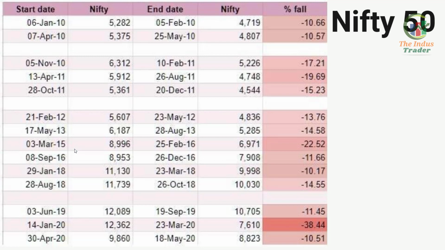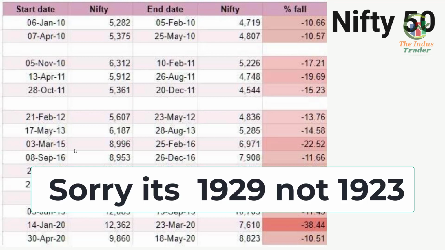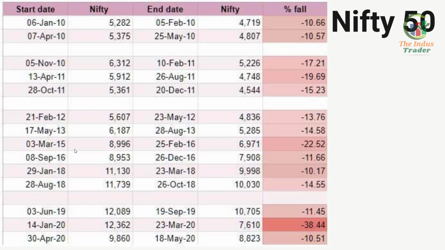But sometimes we get more correction like 20 to 40%, which is unexpected. For example, the recent virus, which corrected Nifty by 38%. And apart from that, 2007 to 2008, the Lehman Brothers collapse, the housing crisis as we also call it. And in 2001, as well as 1929, the Great Depression. If you want a dedicated video on all these corrections and how they happened, let me know in the comment section so I can make a dedicated video on these topics.